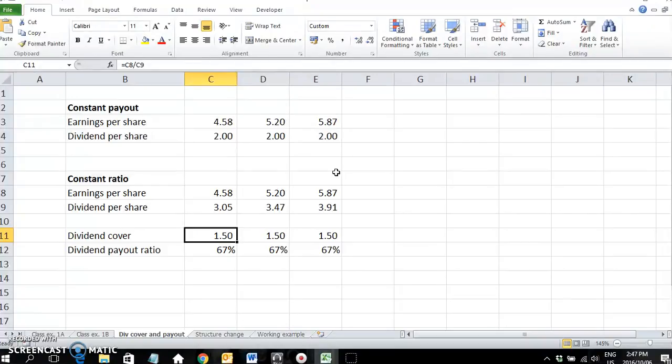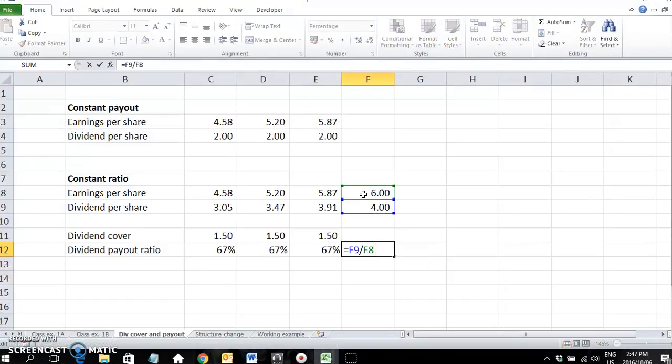In this case, shareholders after a couple of years will start expecting this 2/3 of profit. So when they see a reported earnings per share of R6, they'll expect a dividend of 2/3 of that, which will obviously be R4. We can test that, 2/3 of R6. So if the company then pays less than R4, the shareholders will see it as something's wrong. They paid less than what they paid in the past.